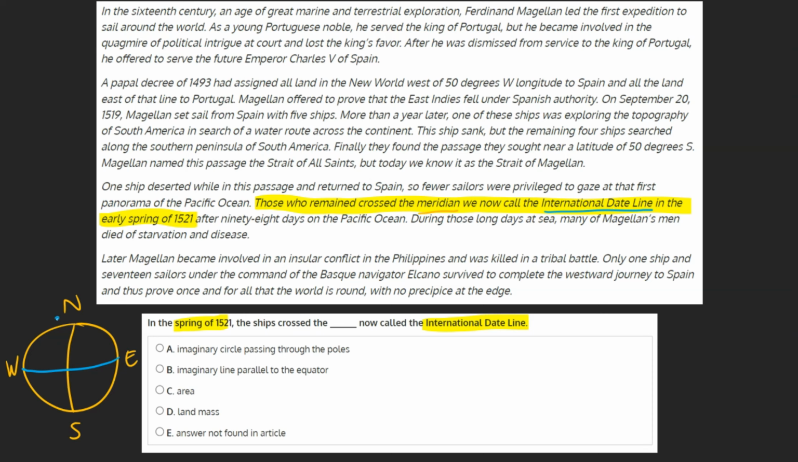Because the meridian runs from north to south, where the poles are located, we can go to our answers and check A, imaginary circle passing through the poles, as our final answer.